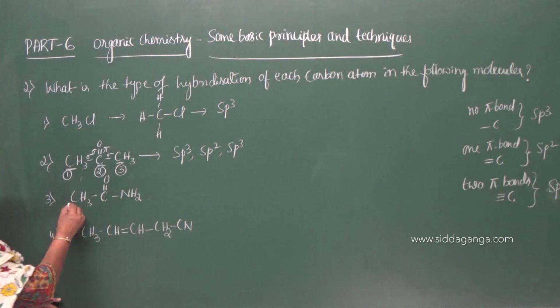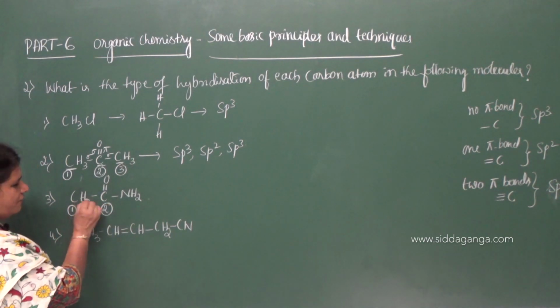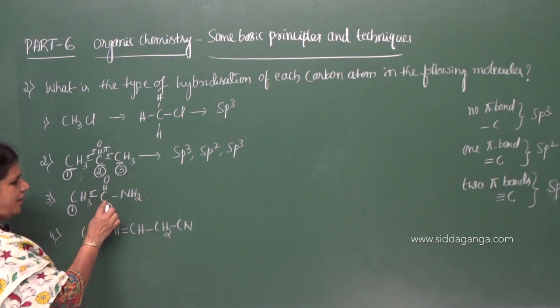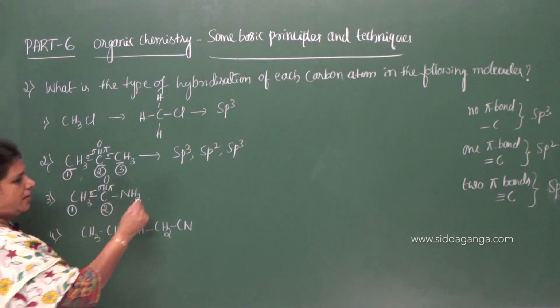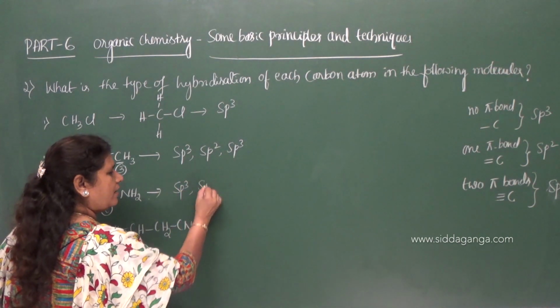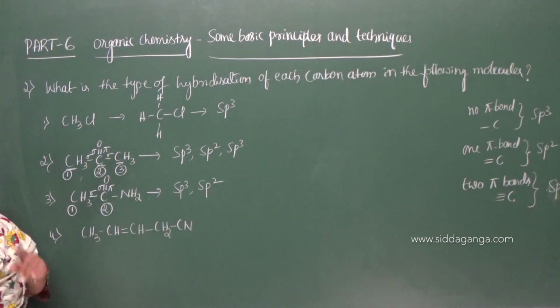Now here also this carbon is one, and this is the second carbon. It forms a single bond with this carbon, therefore it is sigma, and it forms one pi bond and one sigma bond with the oxygen. Therefore the states of hybridization are sp3 and sp2, because it forms one pi bond.